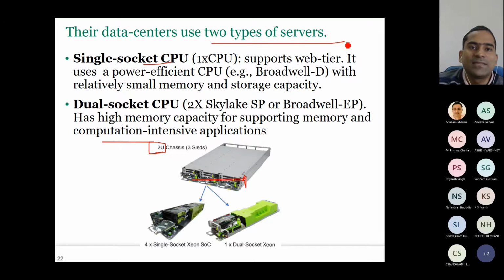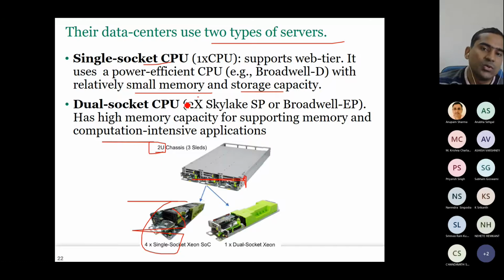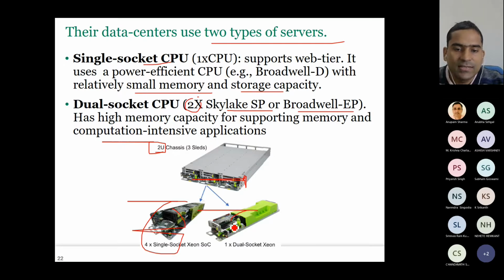Now here, they have two types of servers. One is single socket CPU, which supports web applications. It has a power efficient CPU. So this is a Broadwell single socket CPU, which relatively has small memory and storage. And it also has a dual socket, shown as 2x, which can be Skylake or Broadwell EP. It has a higher memory capacity so that it can support memory and compute intensive applications. So this is the example of a dual socket Xeon. This is the single socket Xeon.